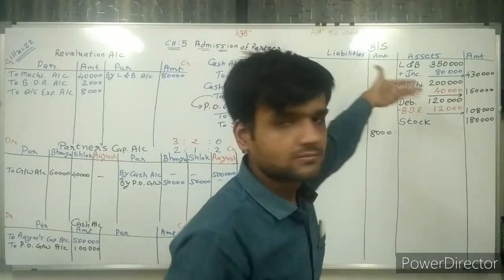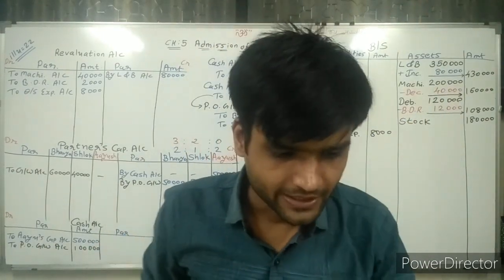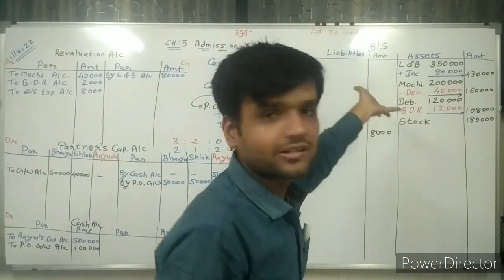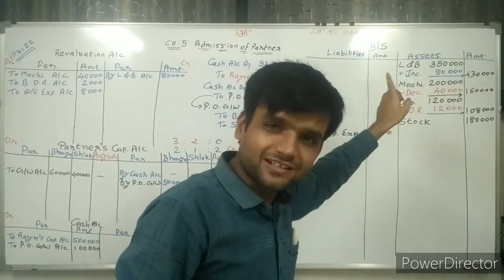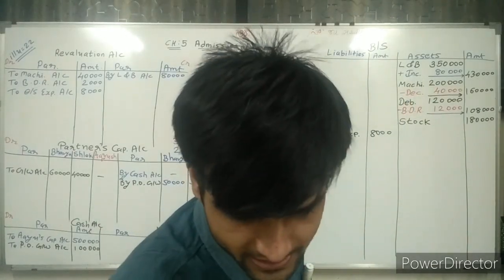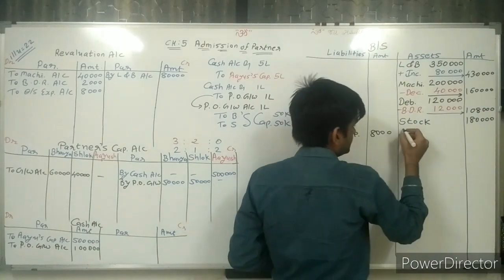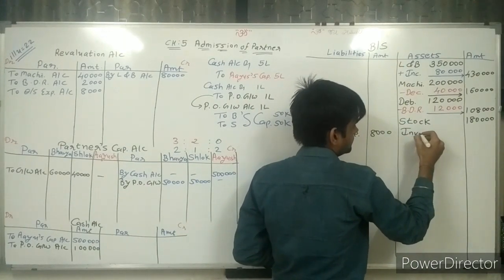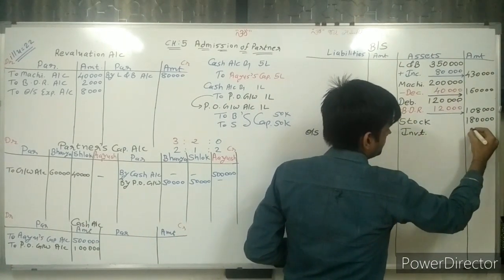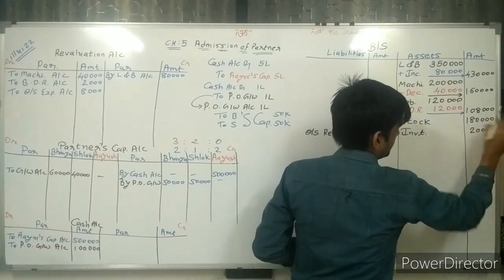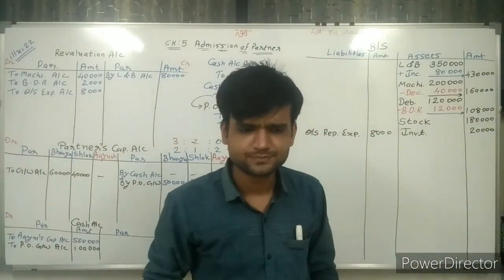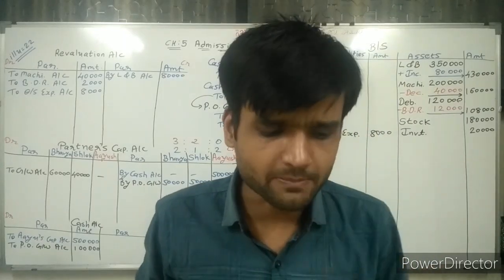Debtors, sir, debtors completed. Investment is not written, so write it down. Investment is 20,000 rupees. Investment 20,000, simple.